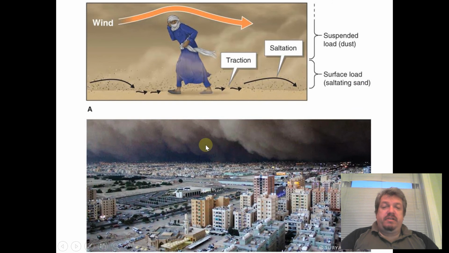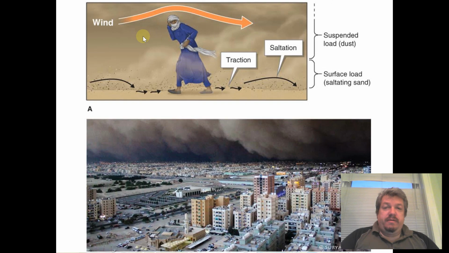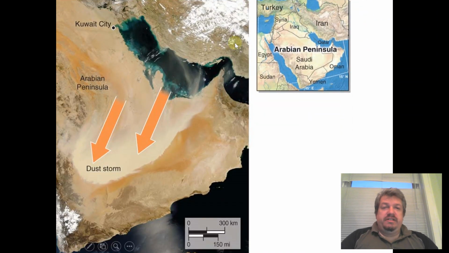Here is an example, this is a dust storm moving into a city. You can see it right through here. Along the surface of the ground, the bigger particles, the sands, the rocks, the pebbles, move through traction and saltation as surface load, just like water does. And then the wind moves the suspended load. Here you can see the Arabian Peninsula, the Arabian Desert. Here is actually a sandstorm moving right across. One of the largest areas of open sand in the world is this peninsula.